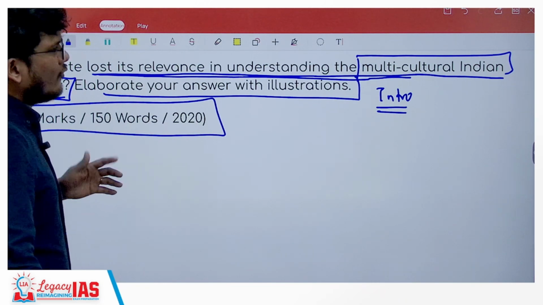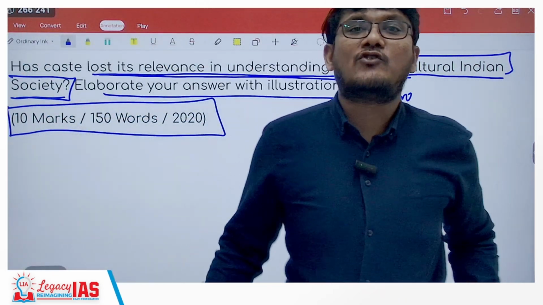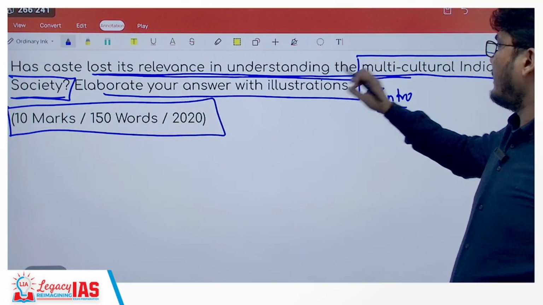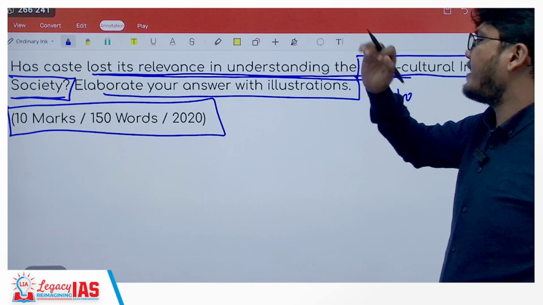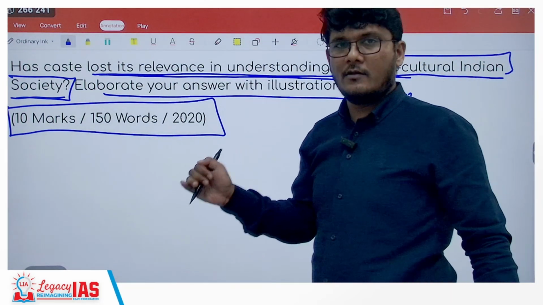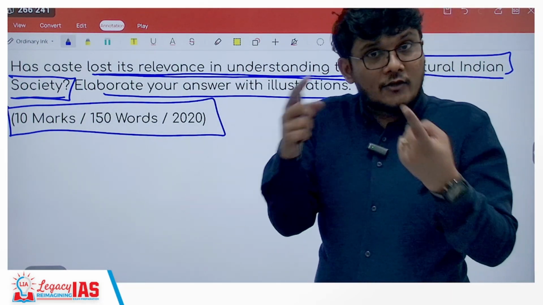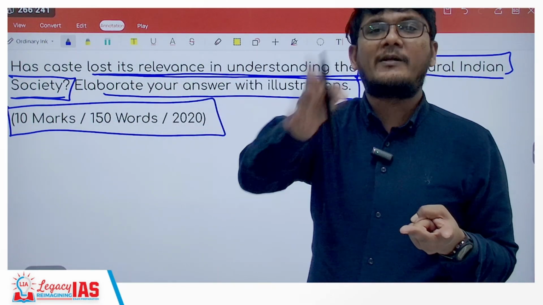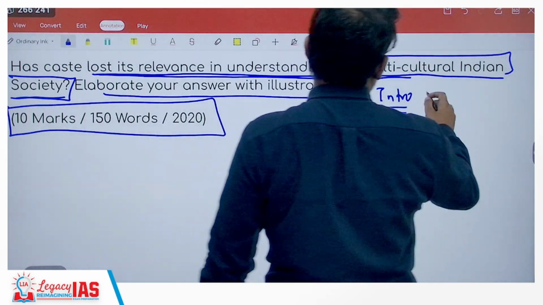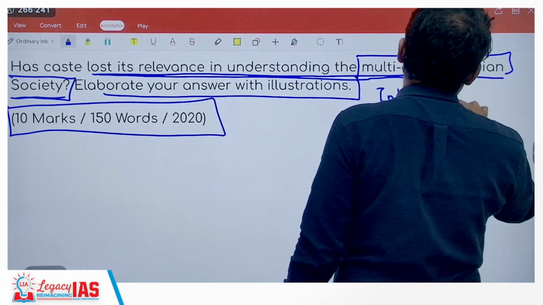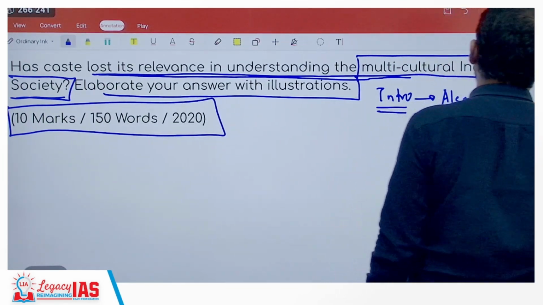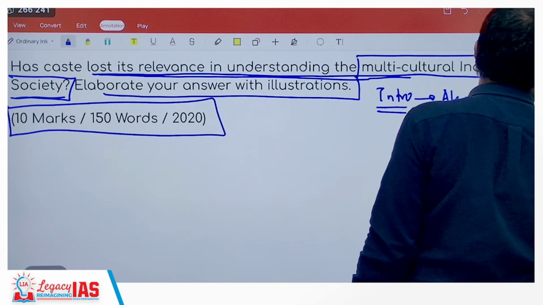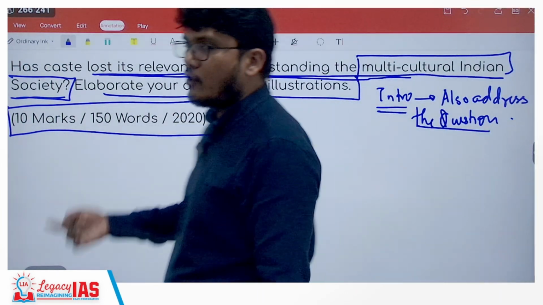Talking about how, because of XYZ reason, caste to an extent is losing its relevance in modern society, or in understanding multicultural Indian society, because of this. That is your introduction. It is not just the introduction, it has also started addressing the question that is being asked. So that will be your introduction, which also addresses the question. Once that is done, then you can directly jump into the other side of it.